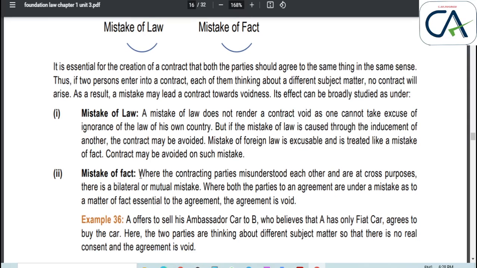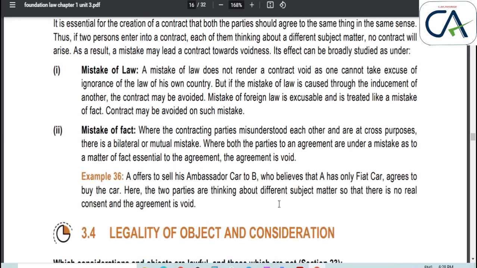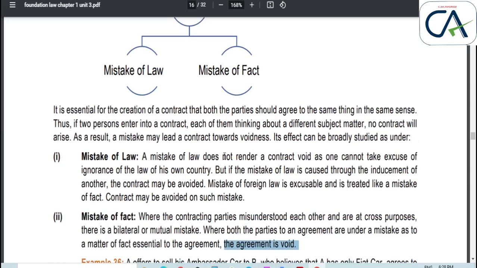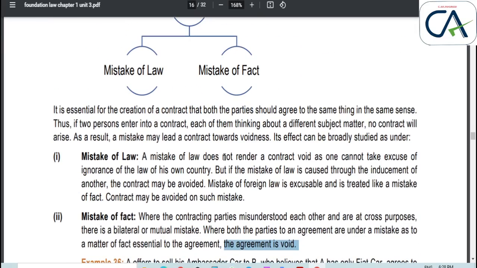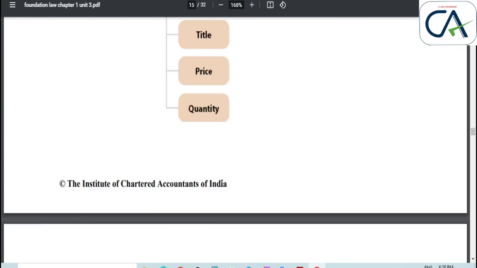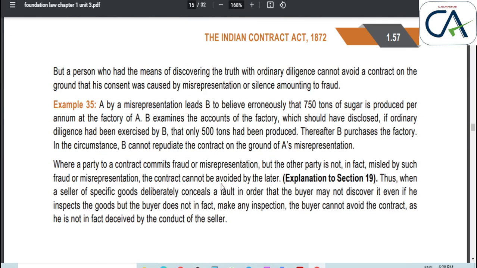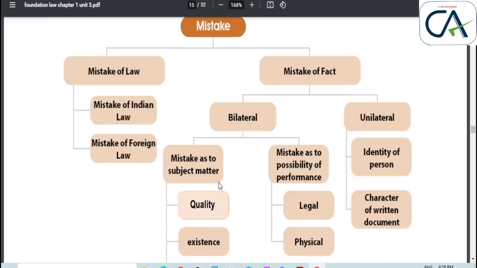Here mistake of fact makes the agreement void because there must be free consent. If there is a lack of free consent, the agreement is void. Here bilateral mistake of fact alone is void. The other four, coercion, undue influence, fraud, and misrepresentation, are voidable.